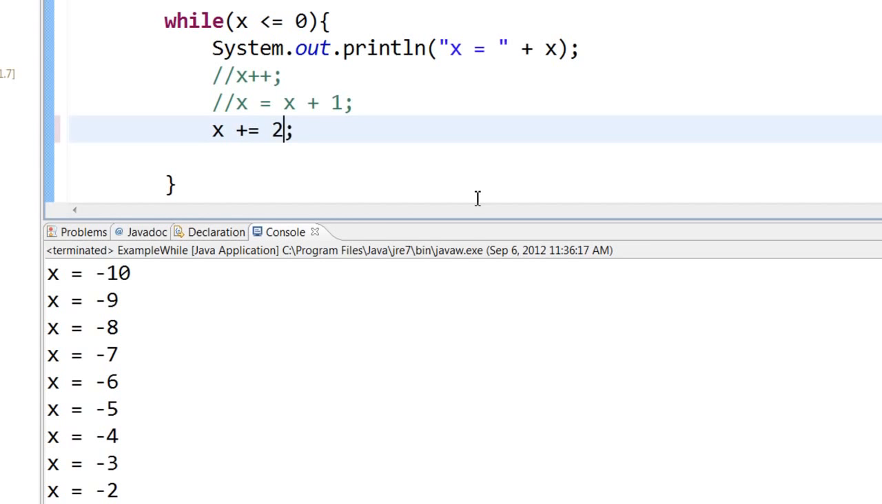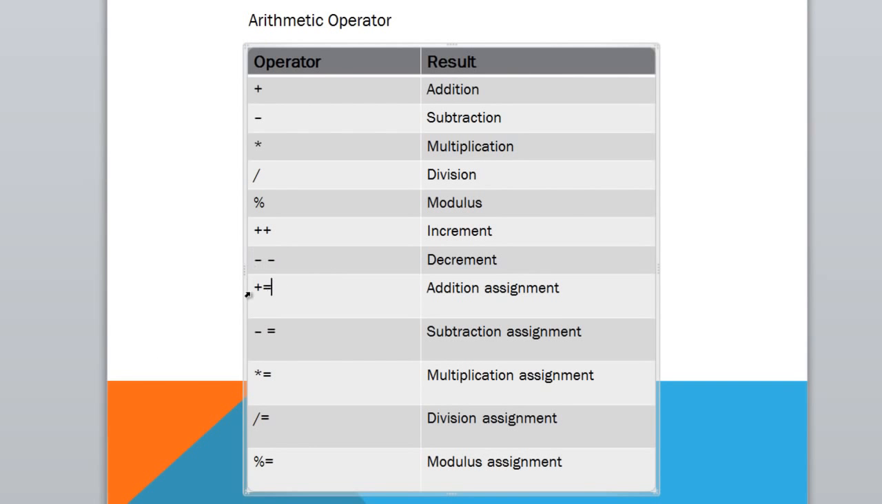Let us change this number to 2. This means x = x + 2. So here you are incrementing the value of x by 2. So you will get printouts like -10, -8 and -6. You may be wondering, is there any other symbol like this? You can either use plus equal to, which says x = x plus whatever number. It is called an addition assignment. You can also do minus equal to, or multiplication equal to, or division equal to, and mod equal to.